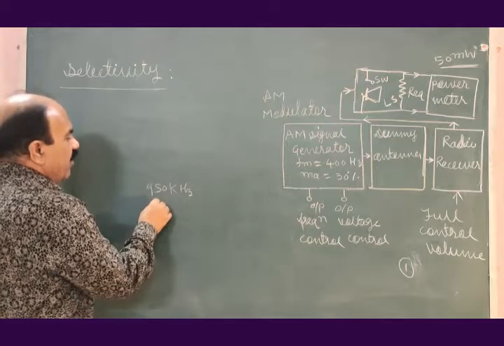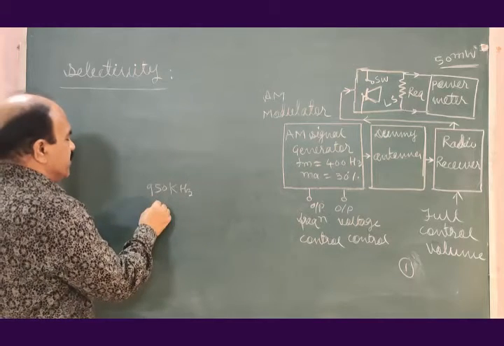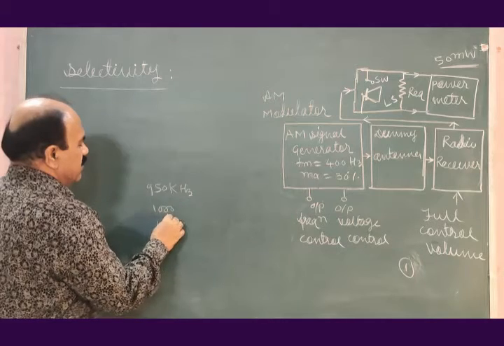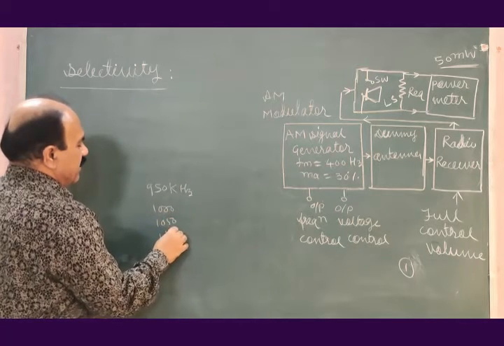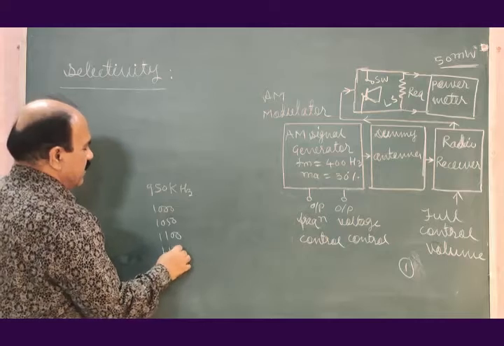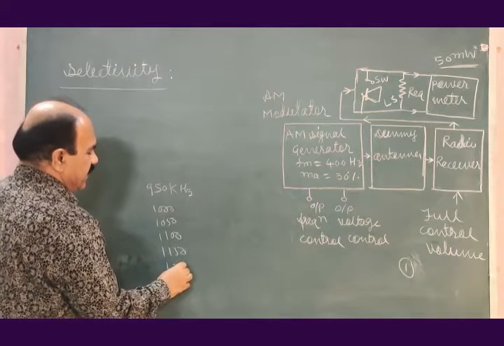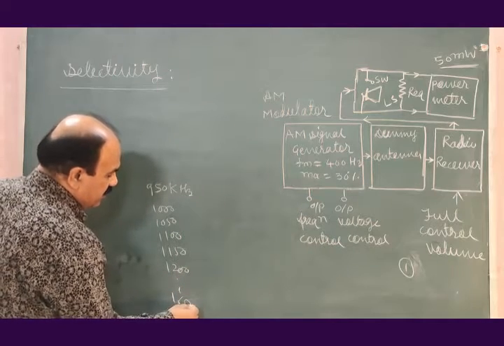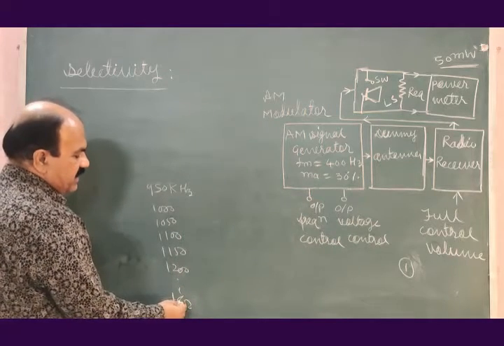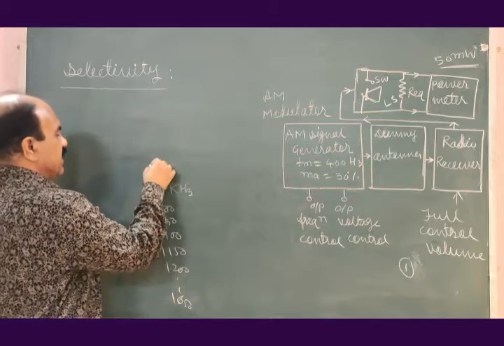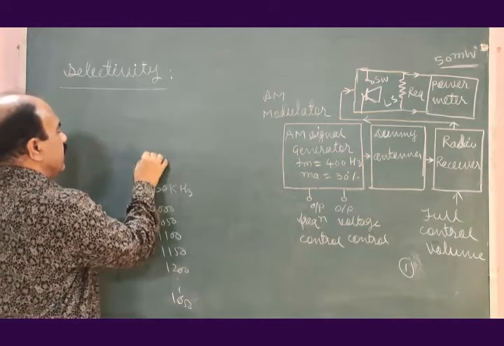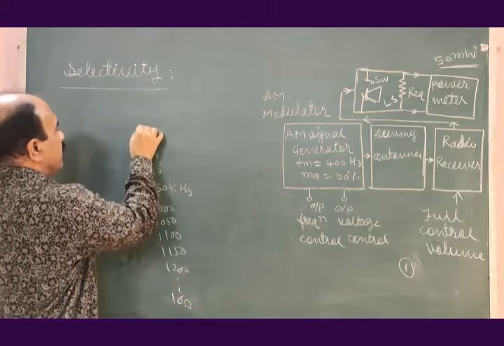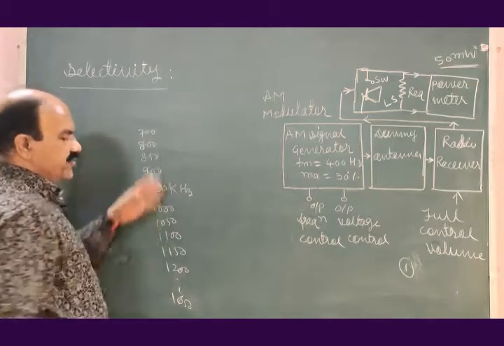you may go for other carrier frequencies: 1000, 1050, 1100, 1150, 1200 up to 1650 kilohertz. Here also 900, 850, 800, 700 and so on.